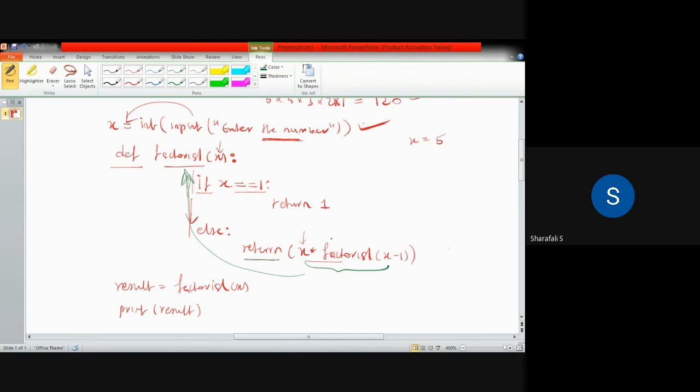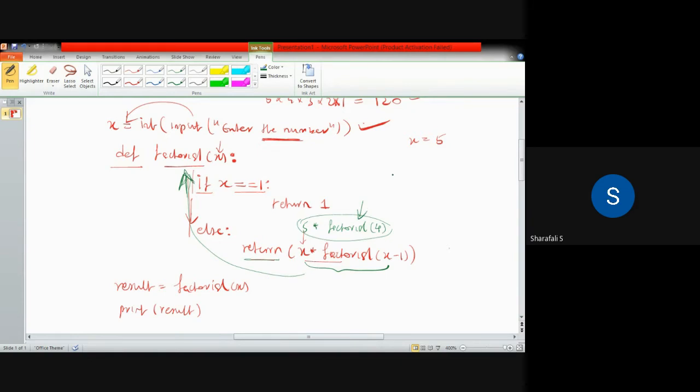Okay, so what is this? It is 5 into factorial of 5 minus 1, that is 4. So this value will be returned into factorial of x. Again it will reach here, but as you can see, there is again a factorial of 4.